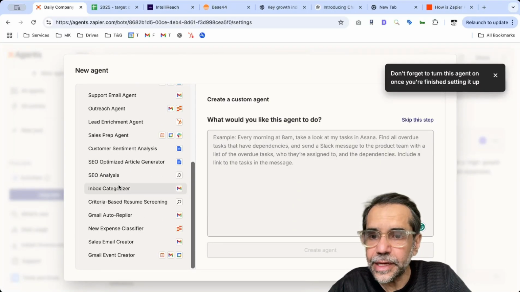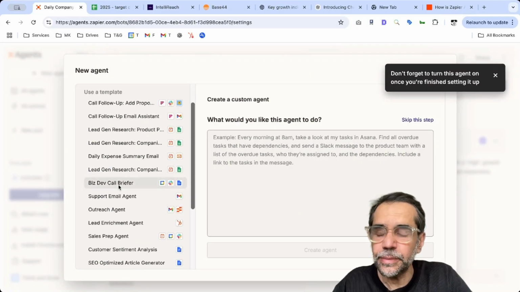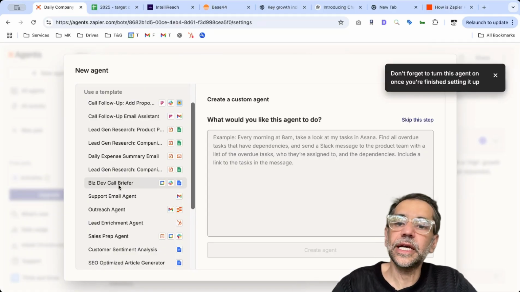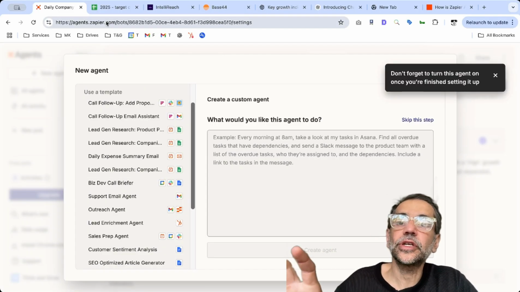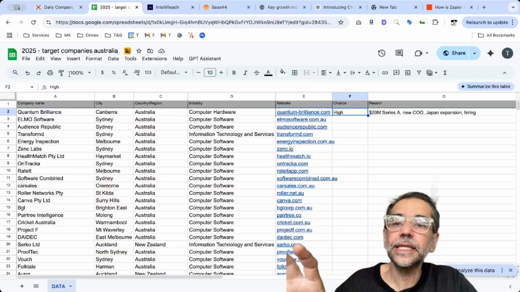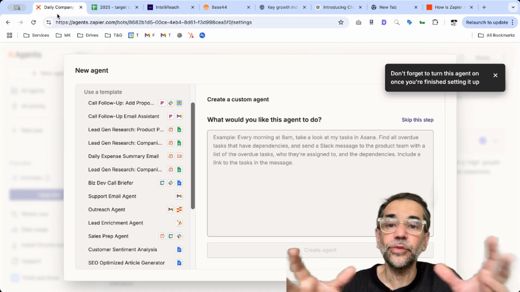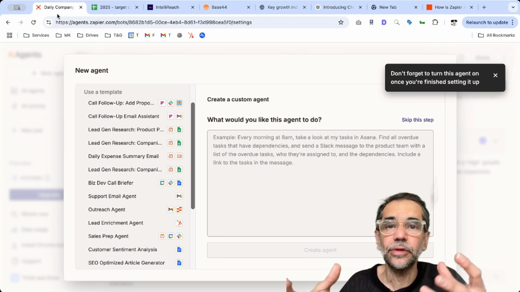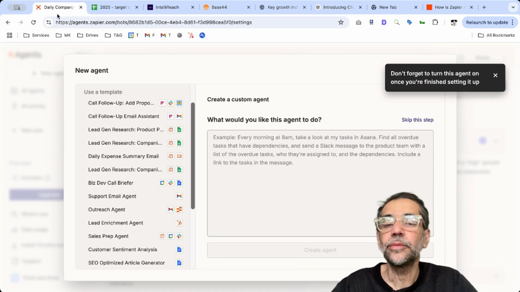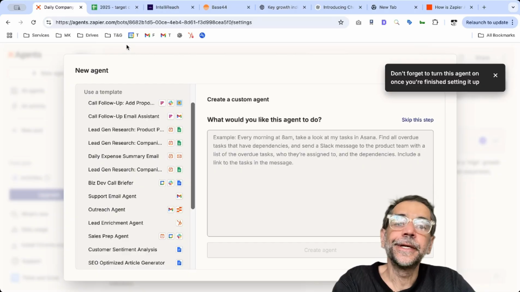Some of them are already there. You can use some of these agents that have already been built. But I just gave you a custom one where you can actually research companies. You can research companies on your target list. You can research companies that are closed won or closed lost, and you want to re-engage. Because they already know your brand, there's probably a higher chance of them responding.